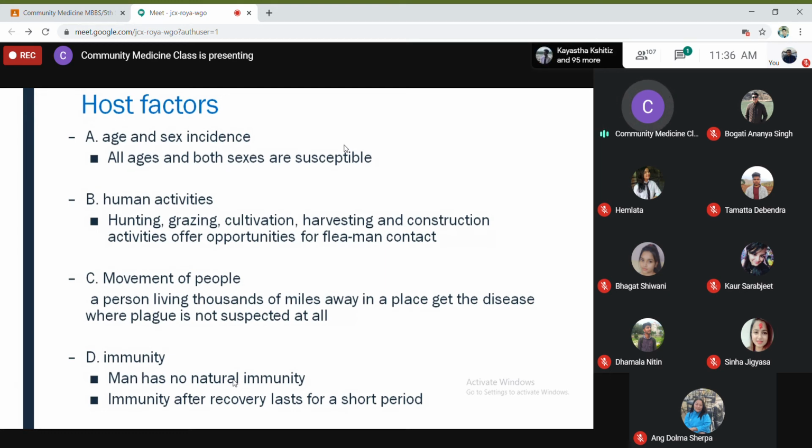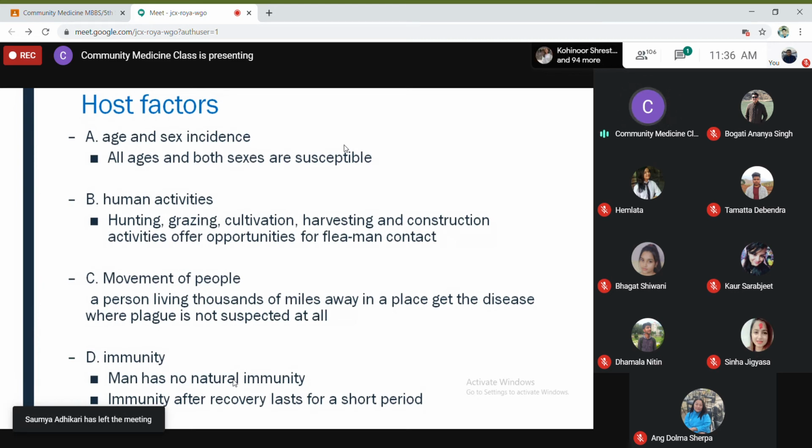And if it's a domestic rodent, then domestic fleas, if infected, can also infect the human being. Movement of people, as I told you, through airplanes, ships, and cargoes, can spread the disease to different parts of the world, and a person living thousands of miles away gets the disease in a place where plague is not suspected at all.